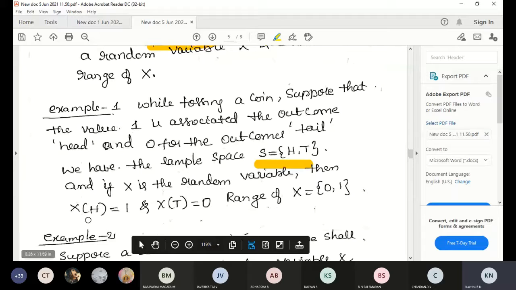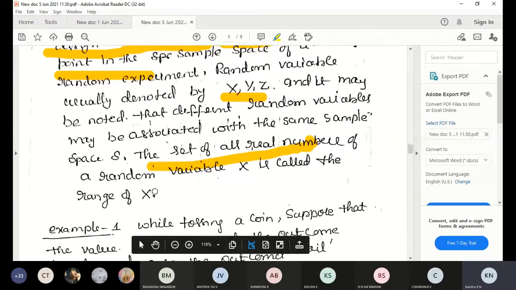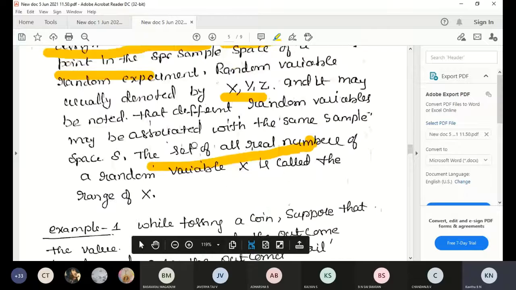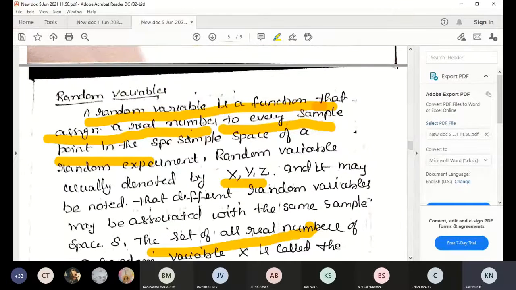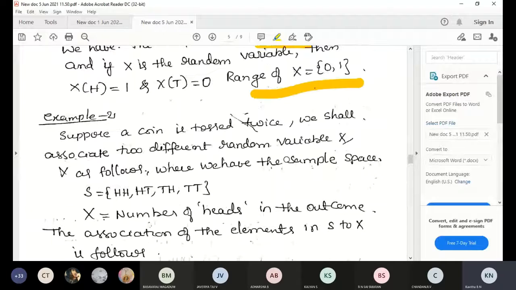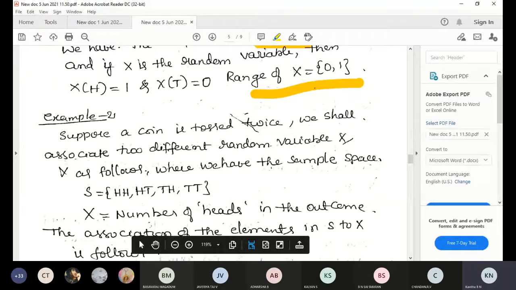Here X of H is equal to 1, X of T is equal to 0, then range of X is equal to 0, 1. We assign the value, head we take as 1 and tail we take as 0, then we write range of X is equal to 0, 1. Understood? We have to assign real numbers to the possible outcomes. I will give one more example, then you will understand clearly.